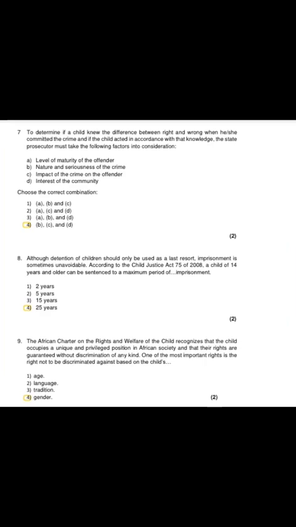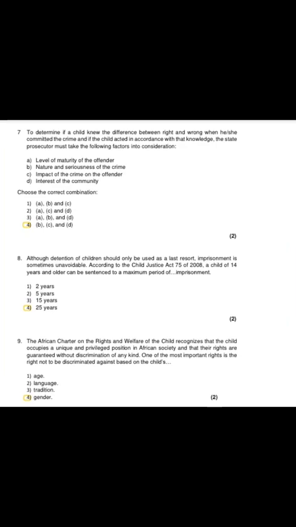So yeah, guys, the following question says that although detention of children should only be used as a last resort, imprisonment is sometimes unavoidable. So according to the Child Justice Act 75 of 2008, a child of 14 years and older can be sentenced to a maximum period of slash imprisonment.